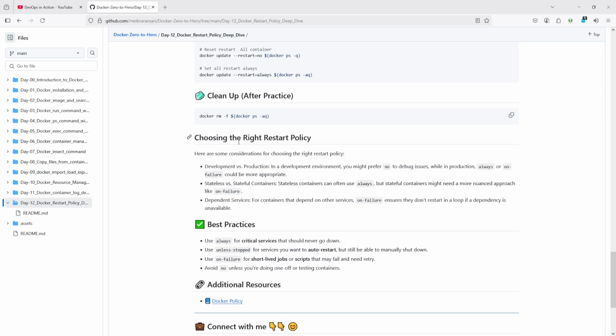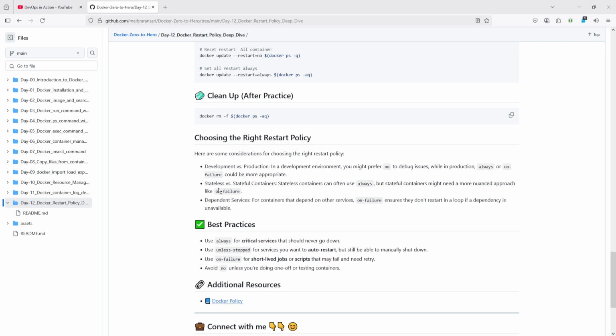So how do you choose which restart policy is best for you? Here I added some information for you. Development and production. In a development environment, you might prefer no to debug issues, but when you go to a production environment, then always or on-failure could be more appropriate, okay? So I mostly use always in my case based on my application requirement.